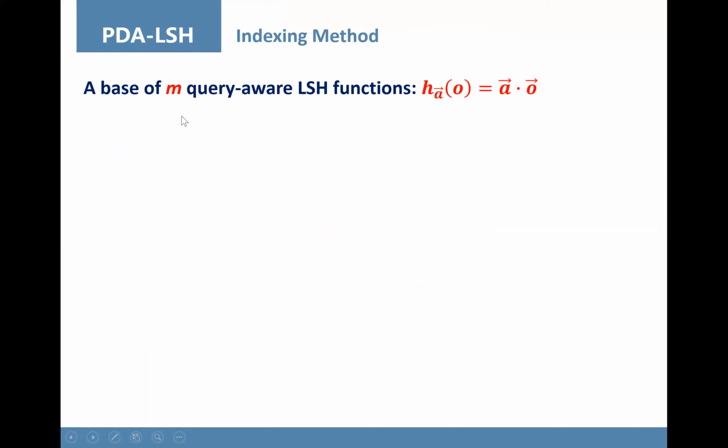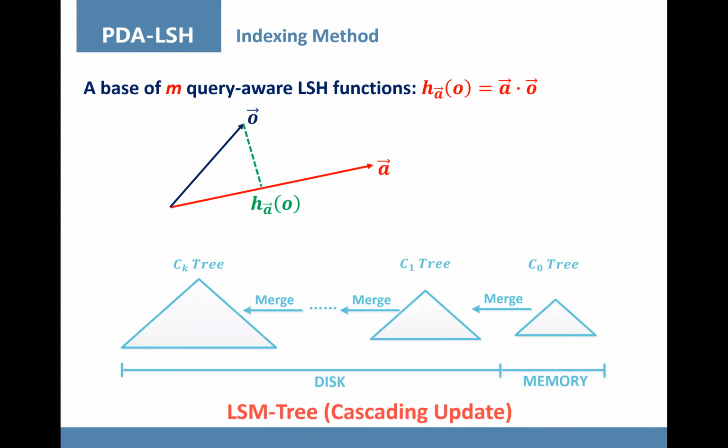We propose to use query-aware LSH functions to enjoy the benefit of multi-threaded search and query-aware bucket partitions. The indexing procedure projects each object along random lines and stores the projected values in separate indexes. For efficient updates, we use LSM trees to amortize the I/O cost over multiple updates.